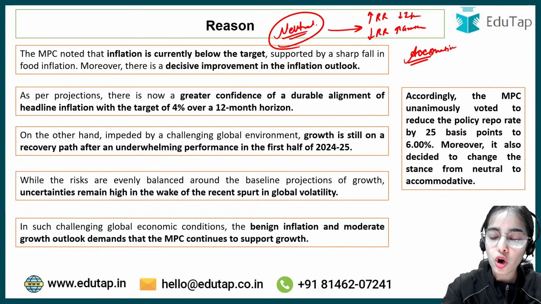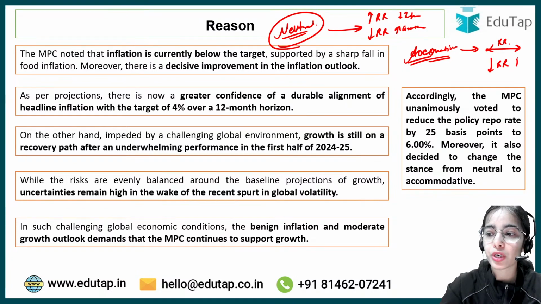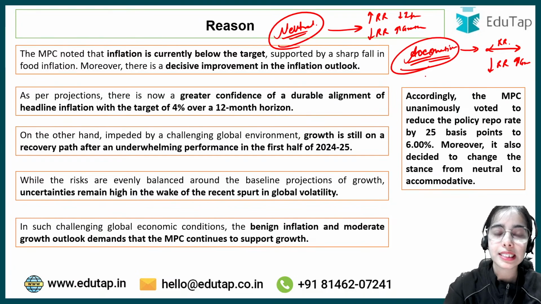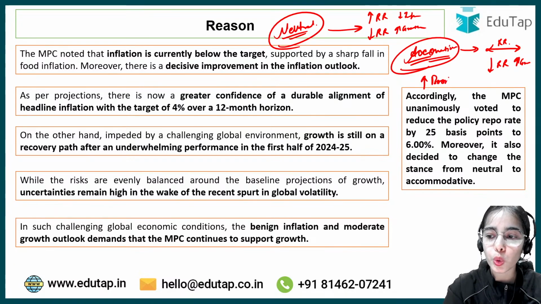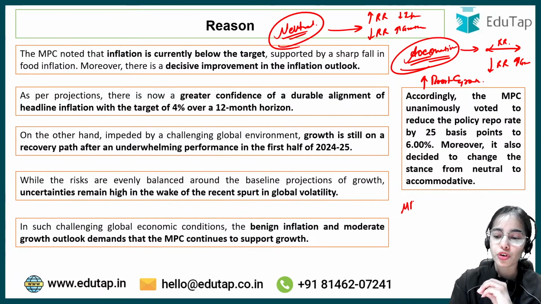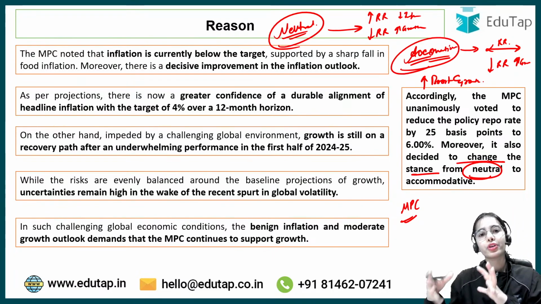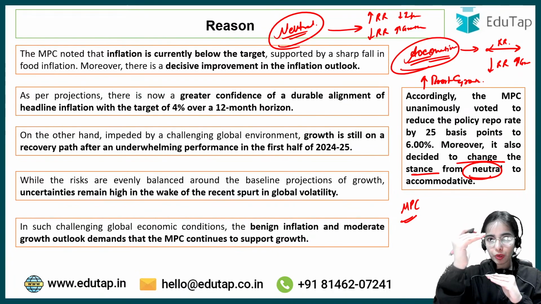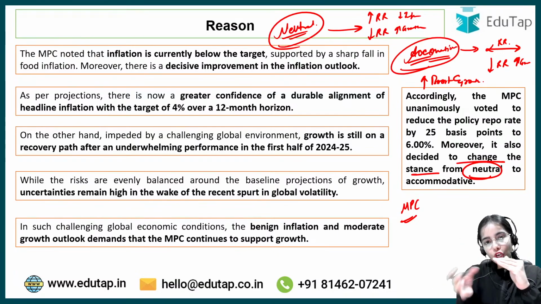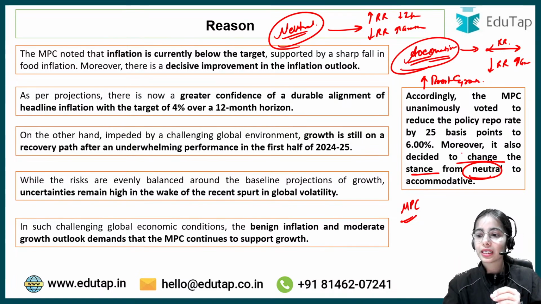Accommodative stance means that in the coming period, either the RBI is going to keep the repo rate unchanged, or the MPC is going to reduce the repo rate to boost growth. So the accommodative stance is taken to stimulate the economy. Neutral stance meant that in the coming monetary policy meetings, the repo rate could be increased to control inflation or reduced to boost growth. But now the stance has been changed from neutral to accommodative.